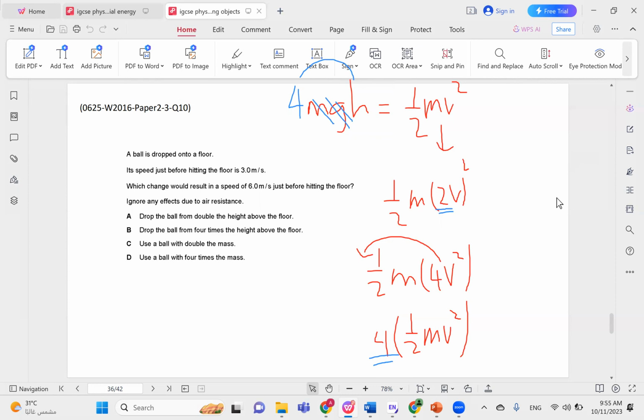So the correct choice here is drop the ball from 4 times the height above the floor.